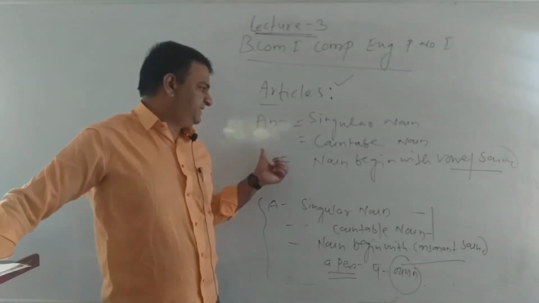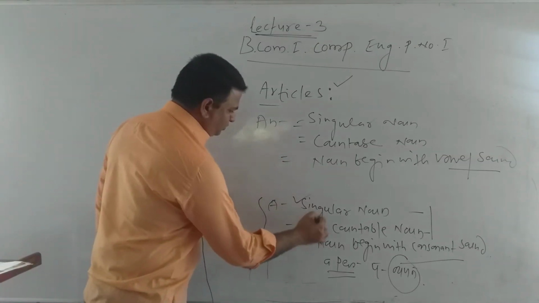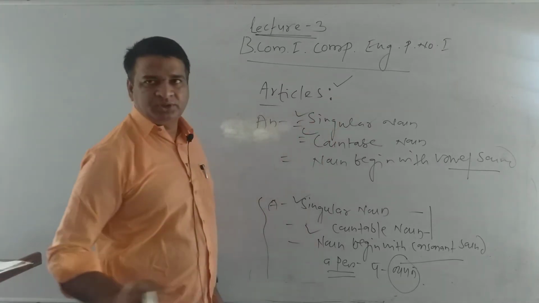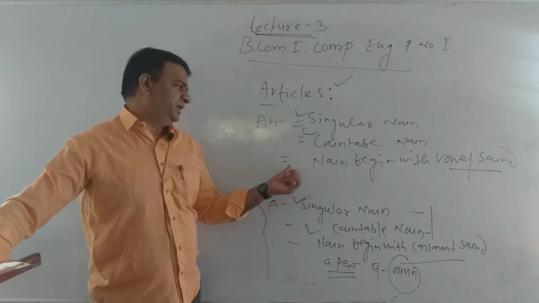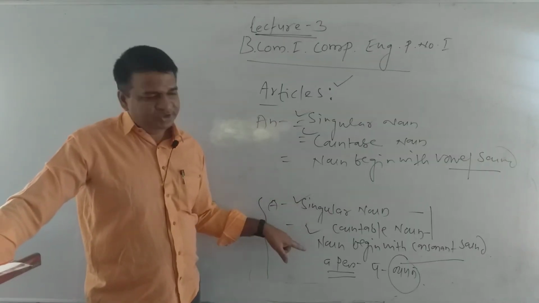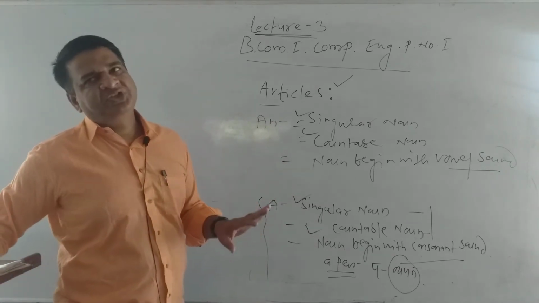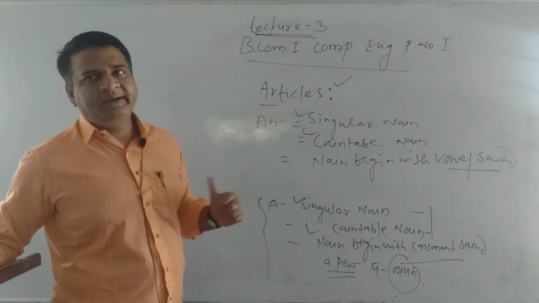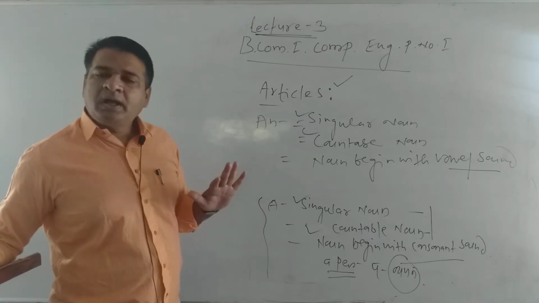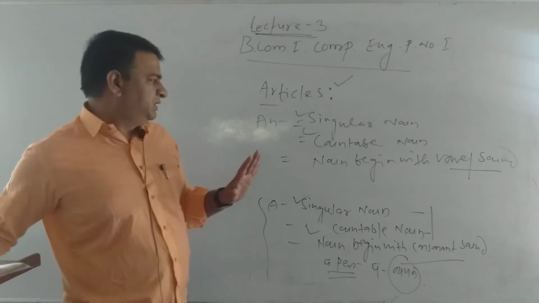In such cases, we use article an. So the first two things, singular and countable, are the same for both, but here the noun begins with a vowel and there with a consonant. That is the only difference between the indefinite articles a and an. Otherwise, 70% of their uses are the same.